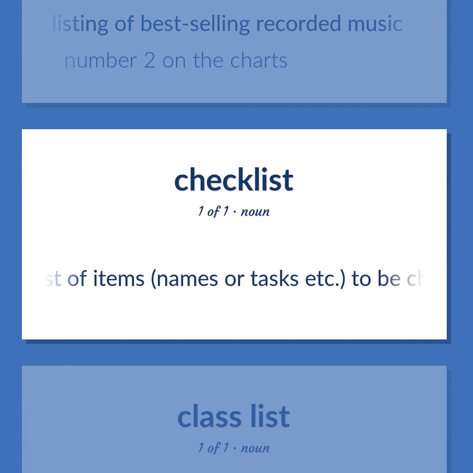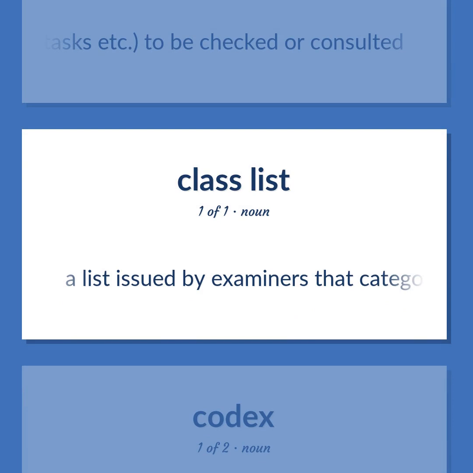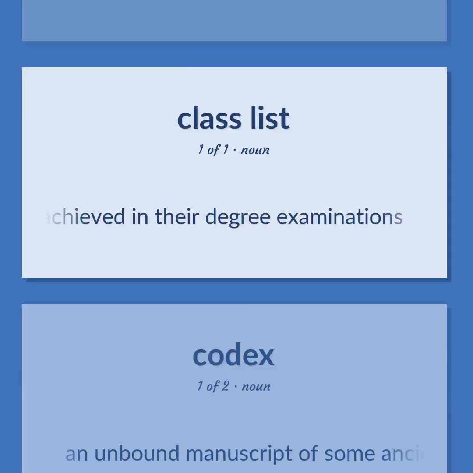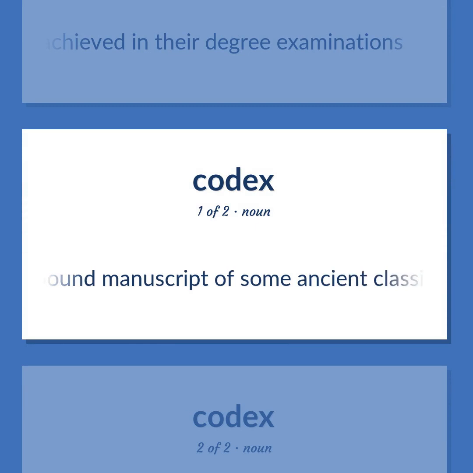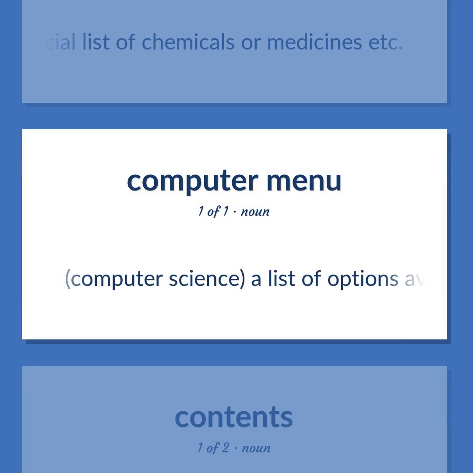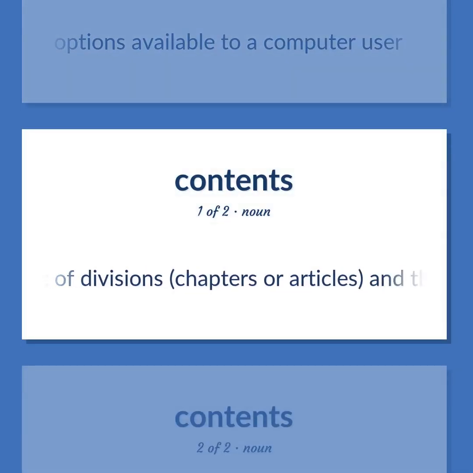Checklist: A list of items, names or tasks, etc. to be checked or consulted. Class list: A list issued by examiners that categorizes students according to the class of honors they achieved in their degree examinations. Codex: An unbound manuscript of some ancient classic, as distinguished from a scroll. Formulary: An official list of chemicals or medicines, etc. Computer science. A list of options available to a computer user. Table of contents: A list of divisions, chapters or articles, and the pages on which they start.